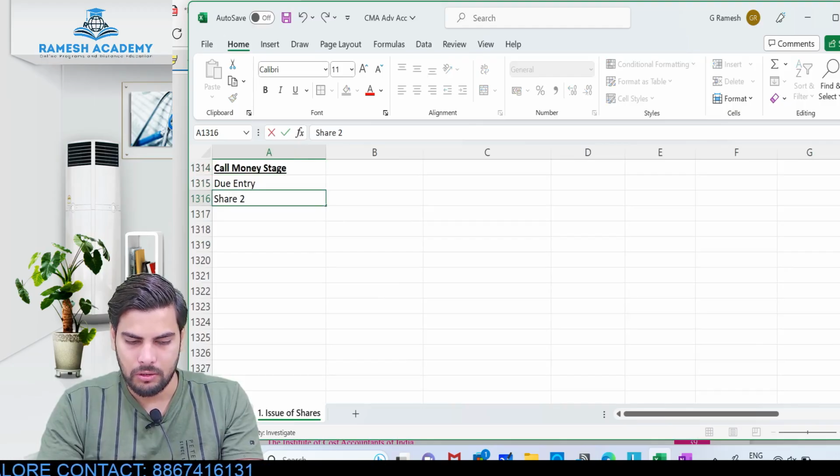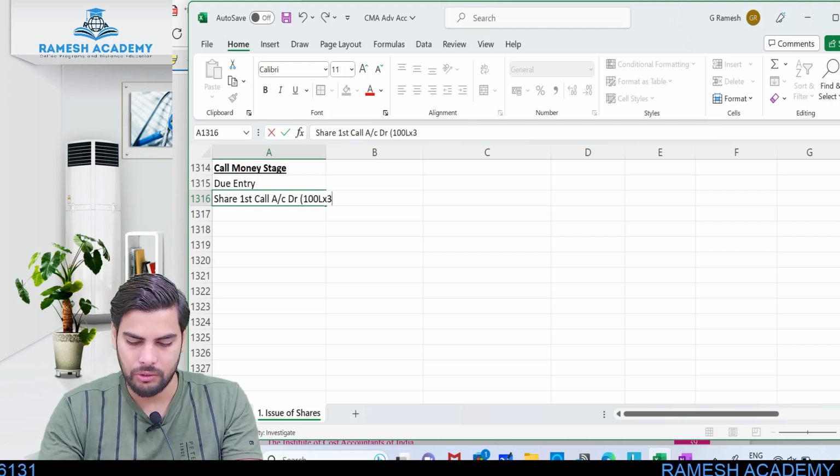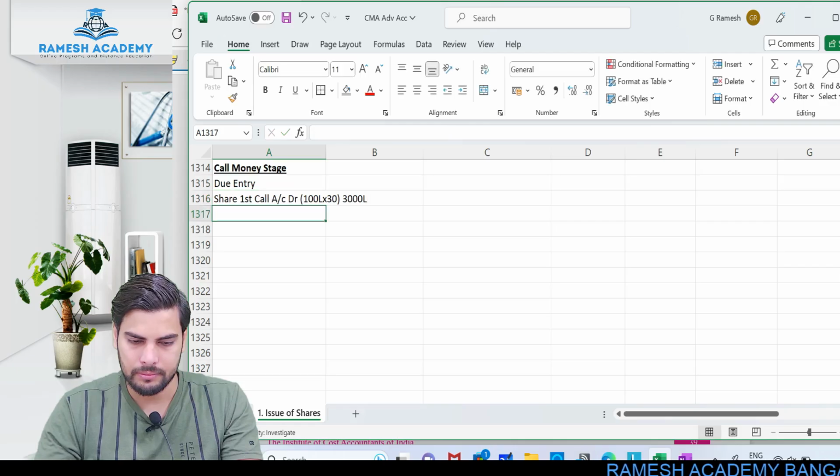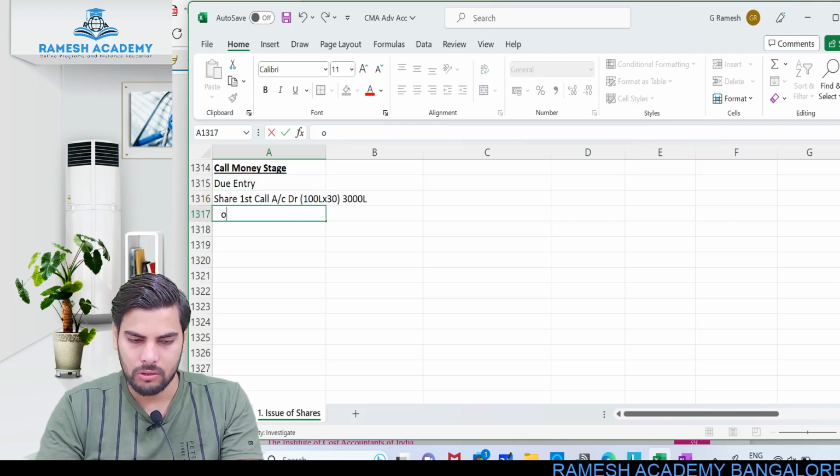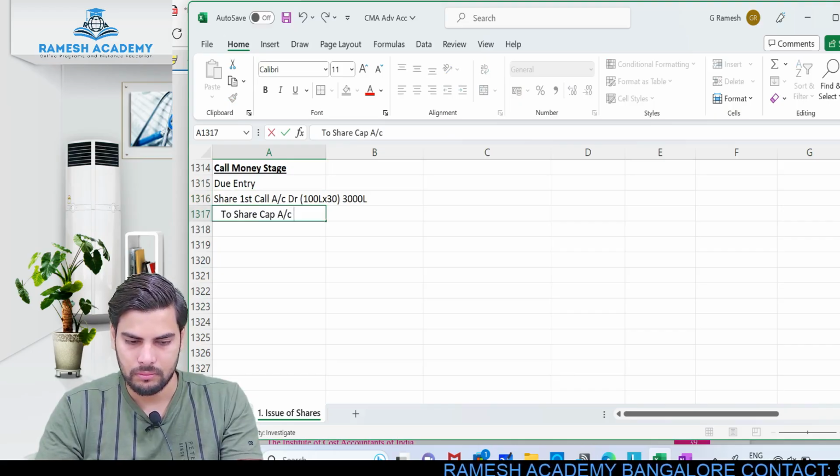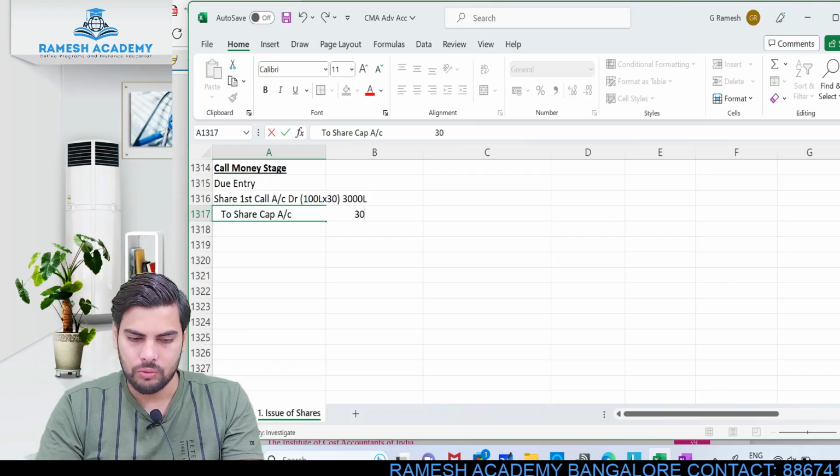Share first call account debit, 100 lakh into 30 rupees. 100 lakh shares into 30, this would be 3000 lakh, to share capital account. This will be the due entry.